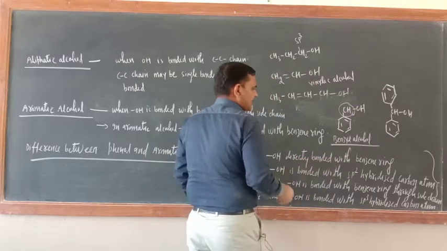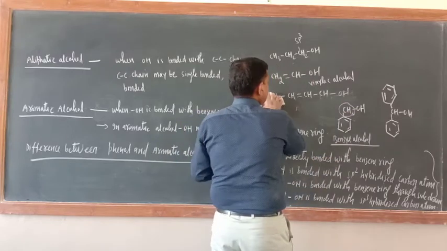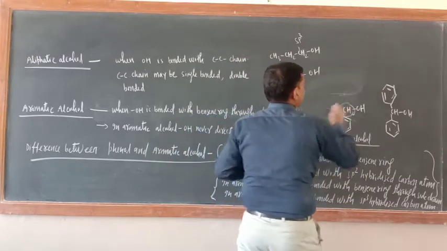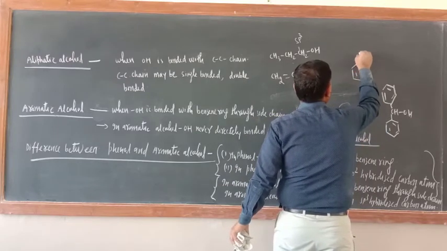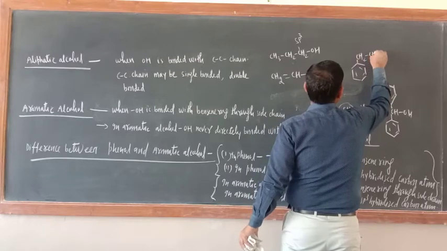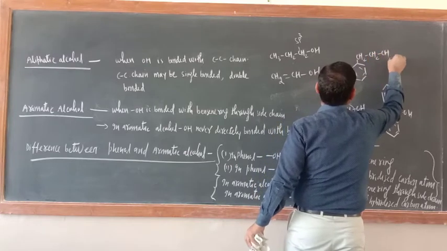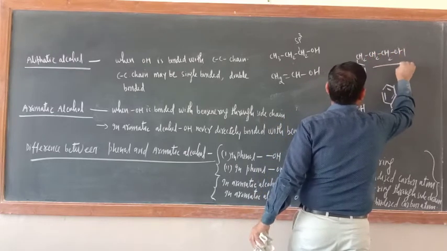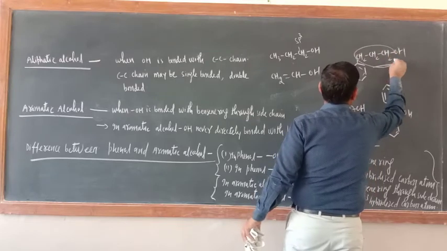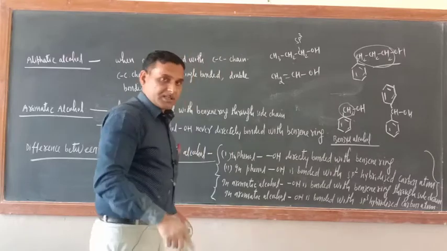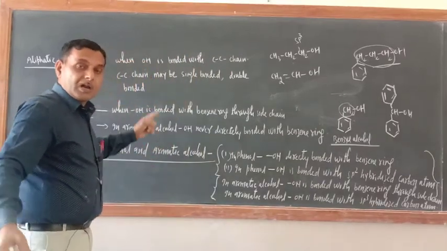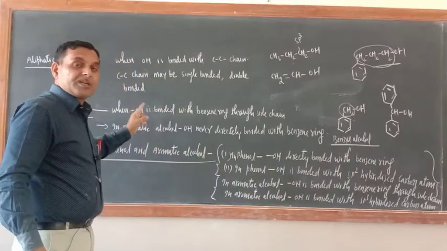You can take another example also. Just see. I am writing this side. Benzene ring. Now here what is there? CH2 and OH. Correct or not? So OH is bonded with benzene ring through this side chain. So remember this one. In aromatic alcohol, OH is never bonded with benzene ring directly.